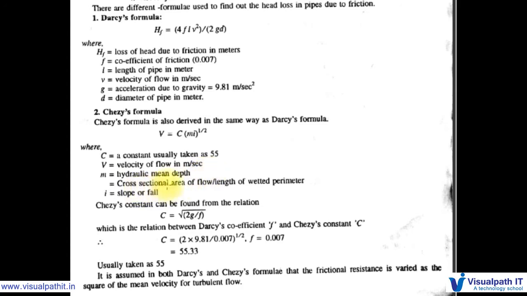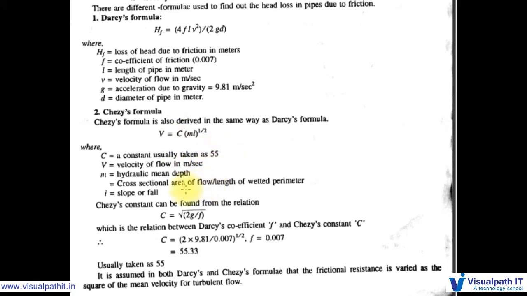M is the hydraulic mean depth, that is equal to cross sectional area of flow per length of wetted perimeter. I is the slope of slope or fall. Here Chase's constant can be found from a relation C is equal to root 2g by f. Here we can see C is a constant. This constant we will take as 55 only.